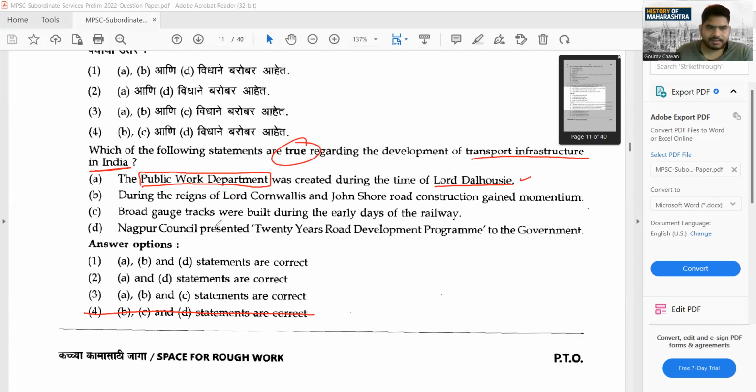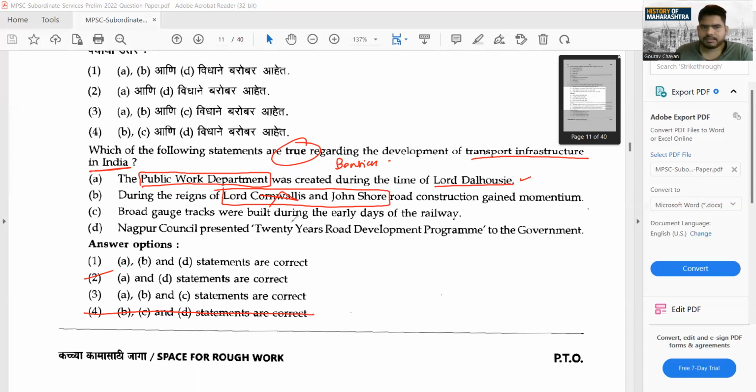Second thing, what they are saying, during the reign of Lord Cornwallis and John Shore, road construction gained momentum. Okay, Lord Cornwallis and John Shore. If you go through any of the reference books, you'll get to know it was not Cornwallis, it was Bentinck. So B is supposed to be the wrong statement. Even if you don't know that particular thing, leave it. B is the wrong statement, and if you go with this, you'll get the answer directly, D. D is supposed to be the correct answer. But let's say that you don't know this particular part. Okay, move to third one.